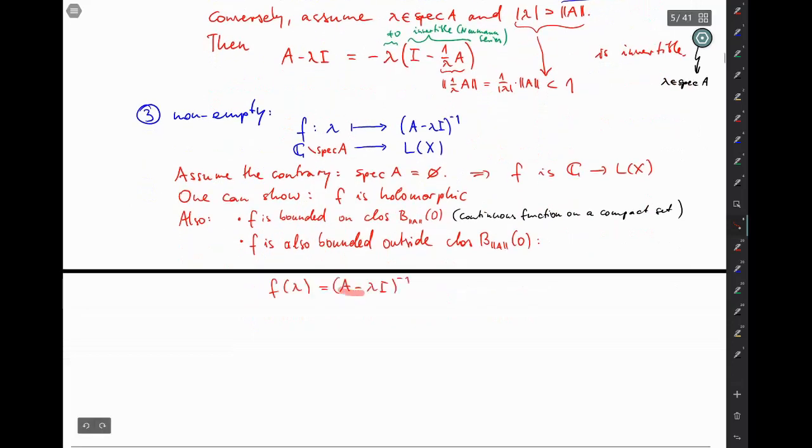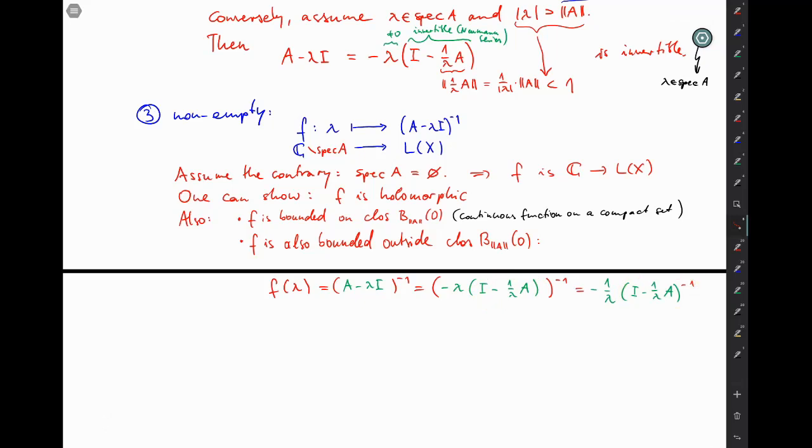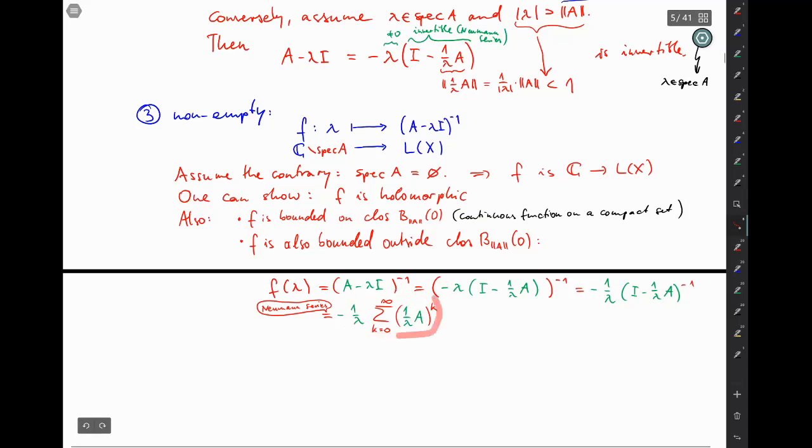So we write A minus lambda I like this, which gives you minus 1 over lambda in front, and then the inverse of that operator in brackets, which you of course compute by the Neumann series, because just like in the previous statement, we have that now modulus of lambda is bigger than norm of A because we are outside of this ball. Disk, we should say. So we are just spelling out a bit more explicitly what we said anyway in part 2 of the proof.